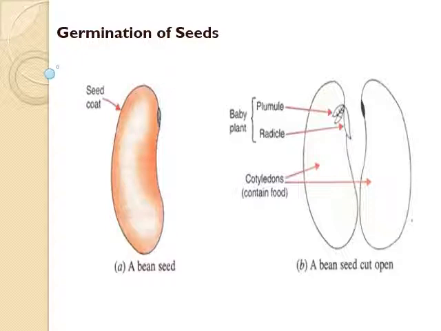Germination begins when the seed absorbs water, swells and bursts through the seed coat. The water helps the enzymes to function in the seed. The enzymes digest the stored food in cotyledons and make it soluble. This soluble food makes the radicle and plumule present in the seed grow. The radicle develops the future root system of the plant. The root pushes down into the soil and begins to absorb water and minerals from the soil.